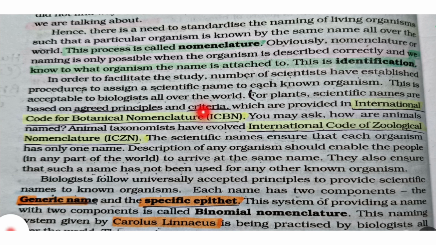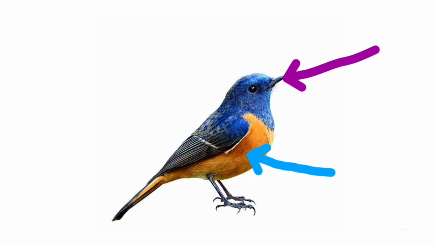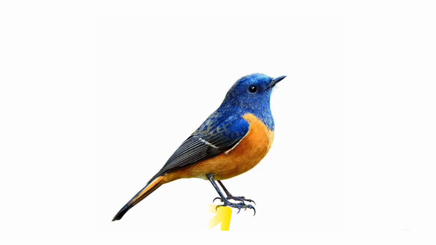The first step in this process is called characterization. To name an organism, we must first identify whether it is a plant or an animal or something else. And we can identify it from the characteristic features of that organism. For example, if there is an organism that has wings, feathers, beak, claws, तब हम समझेंगे कि ये एक bird है.